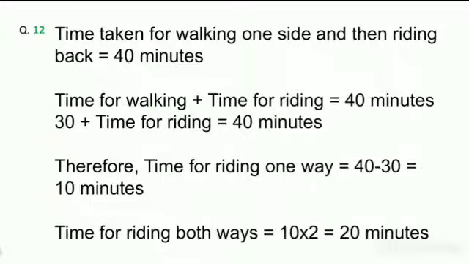For this, simply, the time taken for walking one side and riding back is 40 minutes. Then time for walking plus time for riding equals 40 minutes. Time for walking one side is 30, and the time for riding we find by 40 minus 30, equal to 10. Then the time for riding both ways is 10 into 2, equal to 20 minutes.